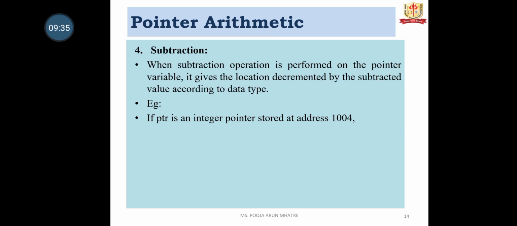Subtraction arithmetic operator. When the subtraction operator is performed on the pointer variable, it gives the location decremented by the subtracted value according to the data type. So if ptr is an integer pointer stored at the address 1004, after subtraction the value of the pointer is 1000. Thank you.